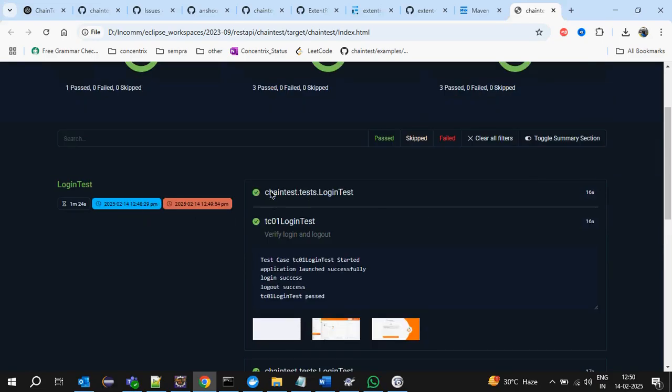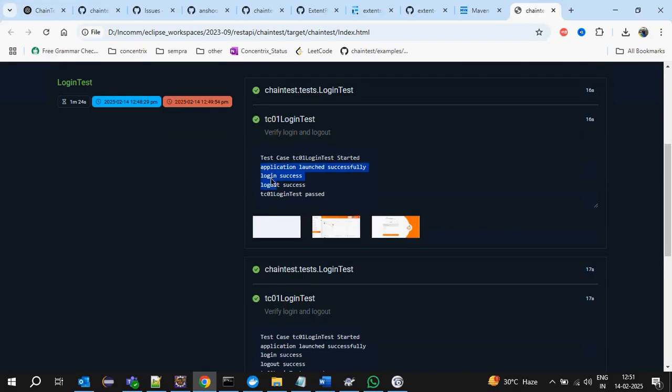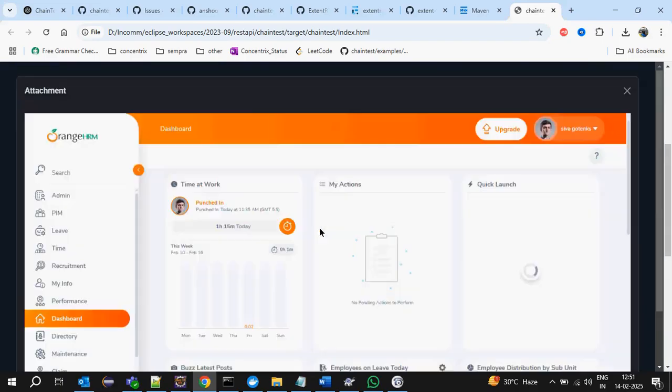Now here we can see these steps: application launched successfully, login success, logout success, test case pass. These are all the logs I have added. And then screenshots.